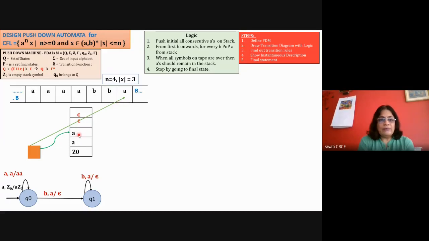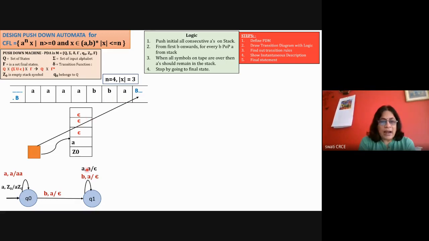So A comma A will be epsilon, like A is replaced with epsilon. So for this third A, it is epsilon. Now you can visualize here that there were 4 A's on the stack. For double B A, for all these 3 symbols, they are now erased from the stack.